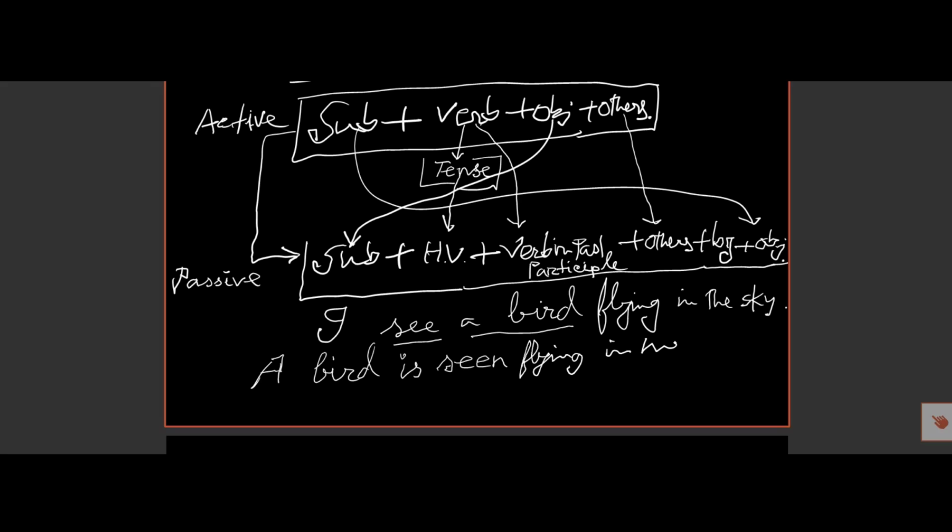Then I will be the object, and before the object we put by. So by me. I see a bird flying in the sky. A bird is seen flying in the sky by me.